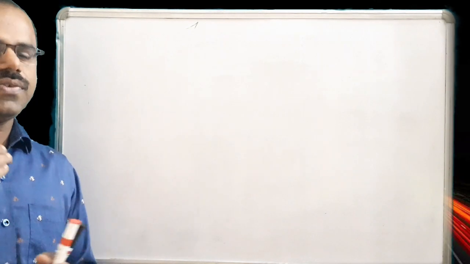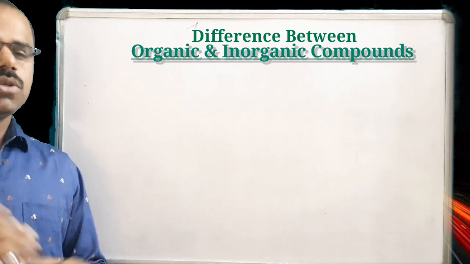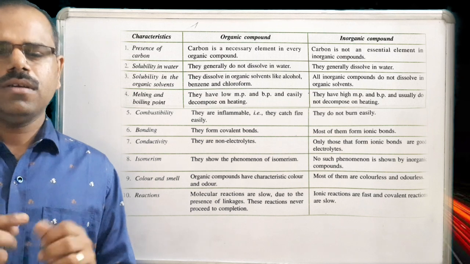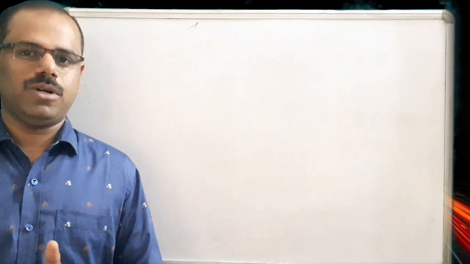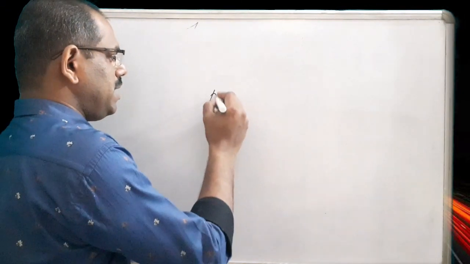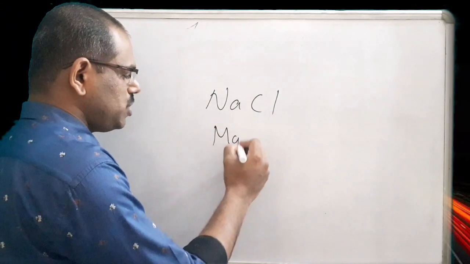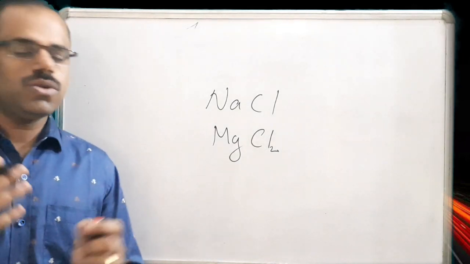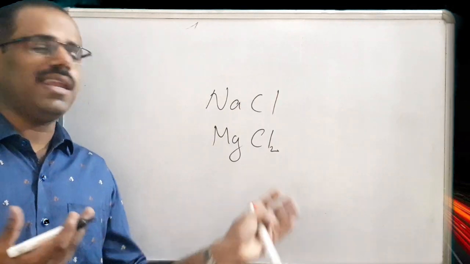So let us see the difference between organic compounds and inorganic compounds. As you know, the main component in an organic compound is carbon, while in an inorganic compound, carbon is not at all a necessary component. One example, sodium chloride, NaCl, has no carbon. Or consider magnesium chloride, MgCl2, there is no carbon. So in inorganic compounds you cannot necessarily find the element carbon.